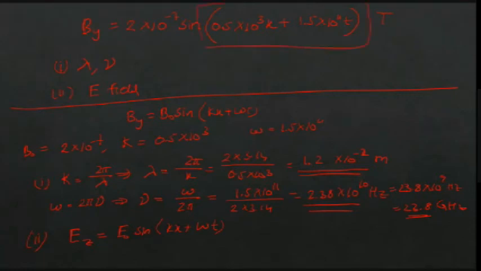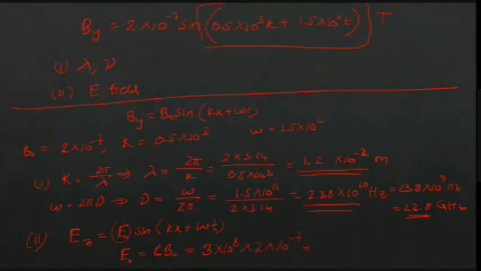What do you have to find? You have to find E naught. How can we find E naught? Ria. From the equation C equal to E naught by B naught, you can write E naught is equal to C into B naught. Small letter C. What is the value of C? Speed of light, 3 into 10 power 8. How much is B naught? 2 into 10 raised to minus 7.